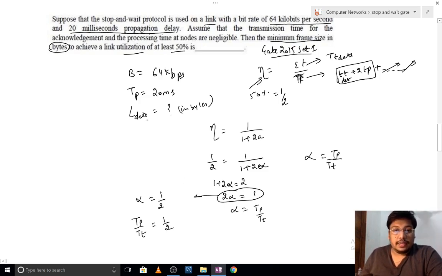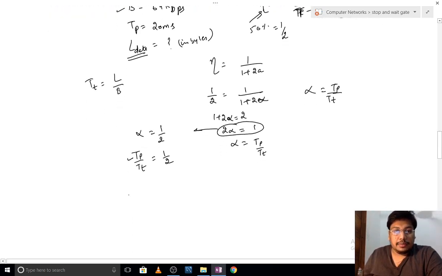So we want to find the length of the data. TP is given, bandwidth is given, and TT is equal to L upon B. TP is given as 20 milliseconds. So 20 equal to TT into 2, cross multiplied, TT multiplied with this and TP multiplied by this.